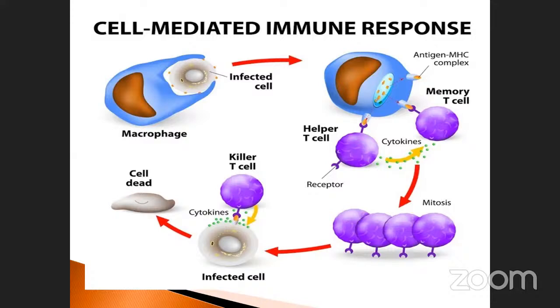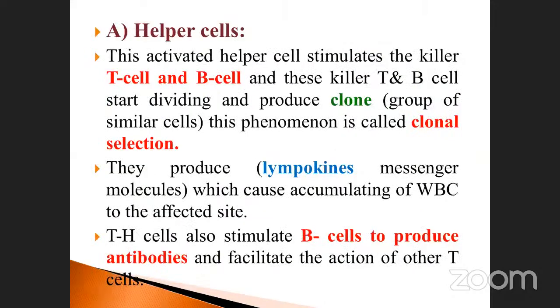It is an exact copy. Memory cells produce a number of cells. They act upon the infected cells and finally kill them. This phenomenon is called clonal selection. The clones are very, very important.